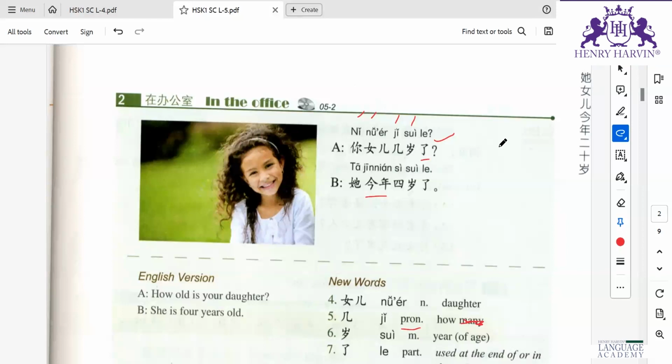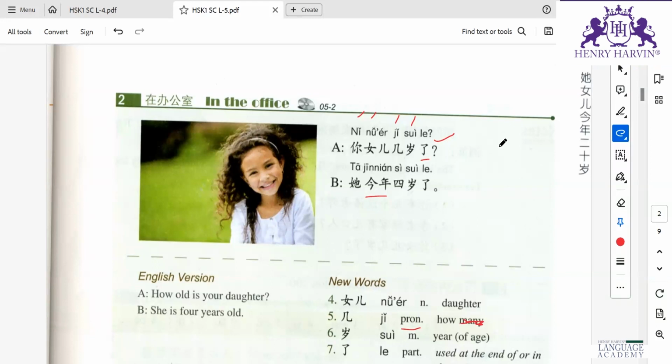When someone asks our age saying "how old will you be this year," then we can directly answer "I will be this many years old." But when someone has only asked "how old are you," then we mention "this year I am this many years old." So that's why they have particularly mentioned this year and the age.